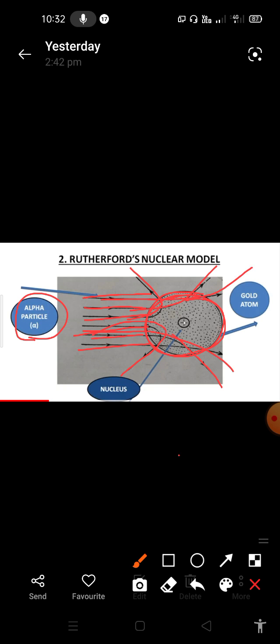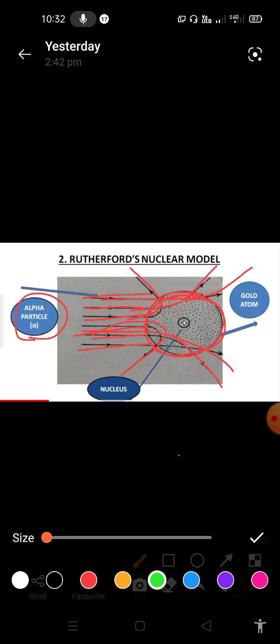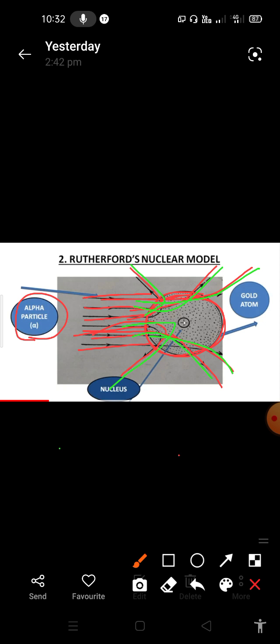So some of the alpha particles are going reverse back. Some of the alpha particles entered into the gold atom and then left the gold atom, and some of the alpha particles went like this. So this is what happens inside of the gold atom whenever we are projecting alpha particles on the gold atom. This is what was observed by Rutherford. So this model is called the Rutherford nuclear model.